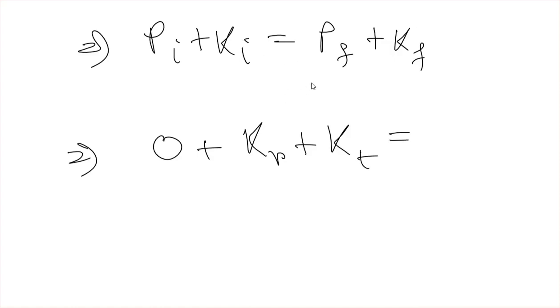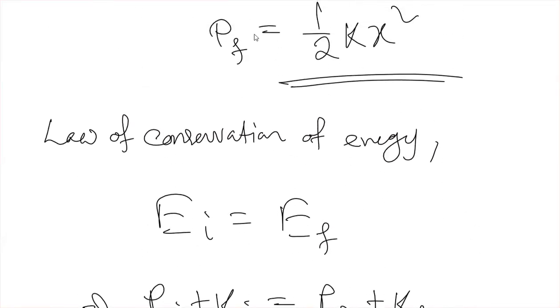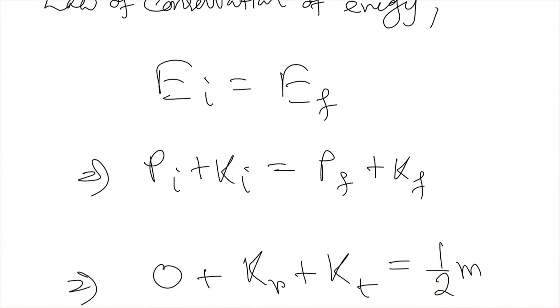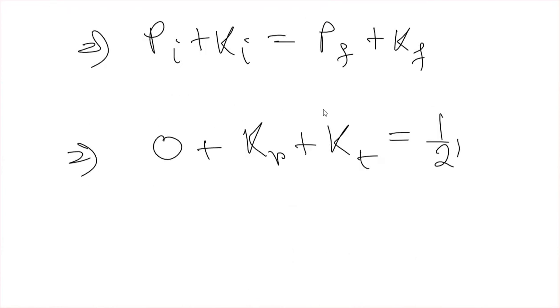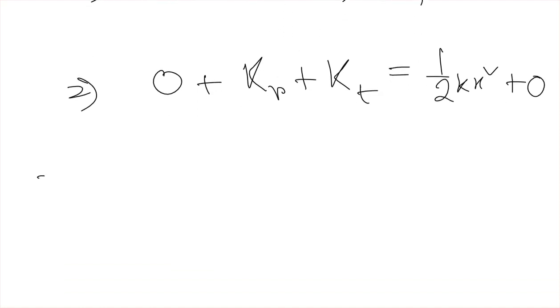So final potential energy कितना हुआ, that is half kx square. Okay, and final kinetic energy will be 0, so that part will also be 0.